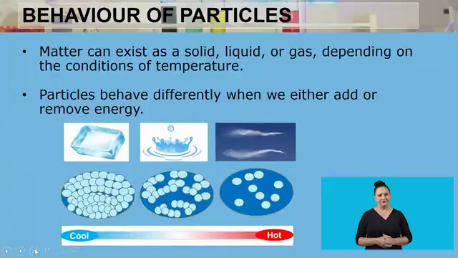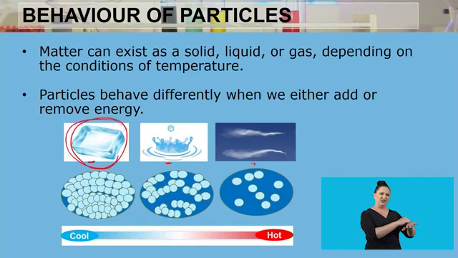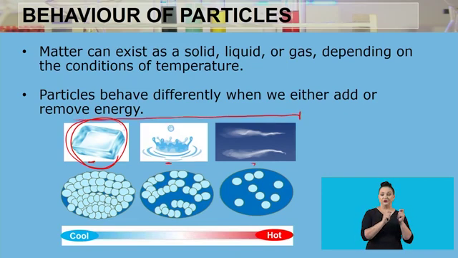So in the case of this example given here, we have a solid, an ice cube, we have water, a liquid, and then we have gases there. When we add temperature, when we add energy onto this solid here, it is going to start behaving differently because the particles that are making up that solid are going to start receiving energy from the surrounding, and when they do that, they start behaving differently. So when we add energy, there is going to be a physical change of this matter. They are going to move from solid, liquid, and gases.